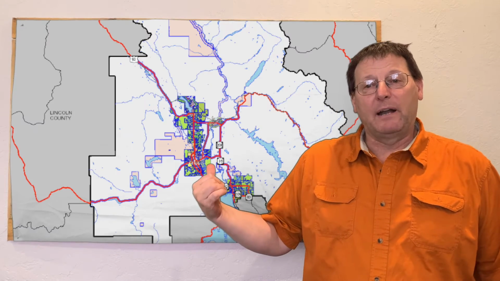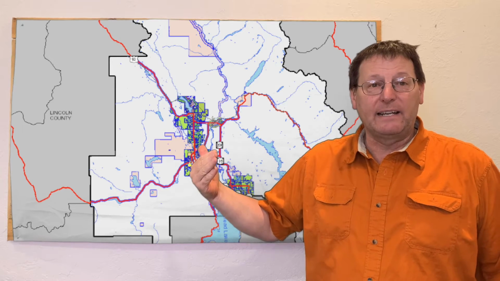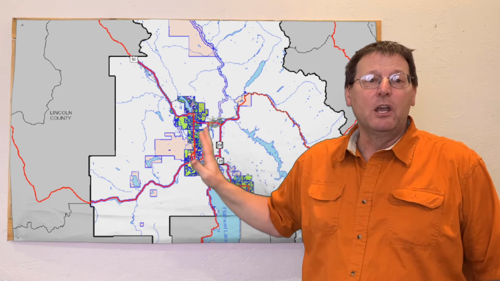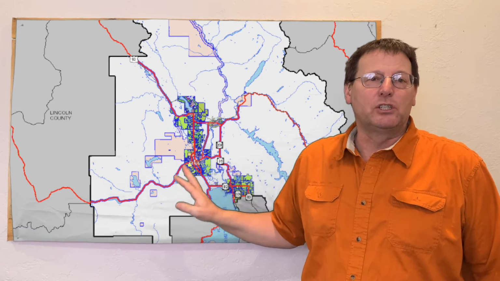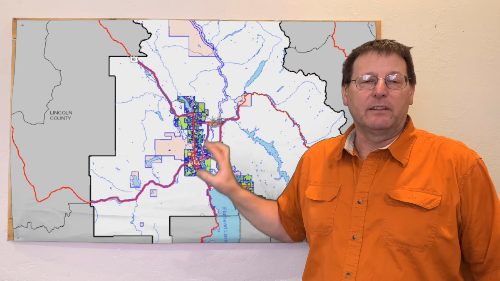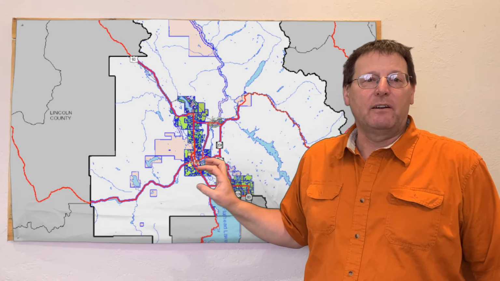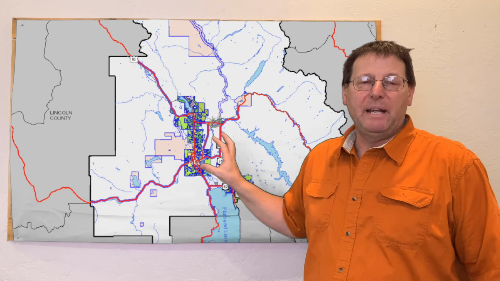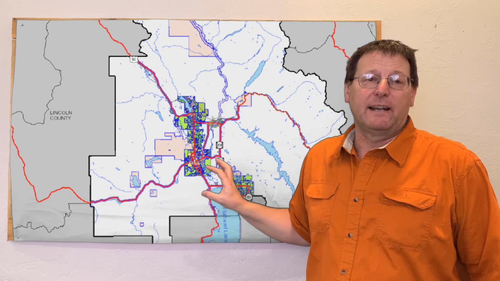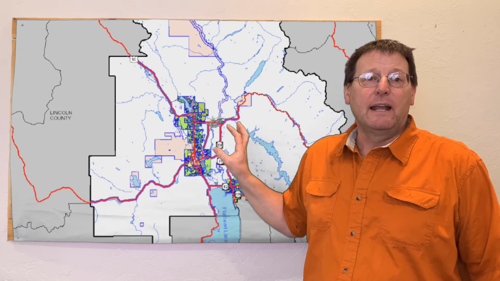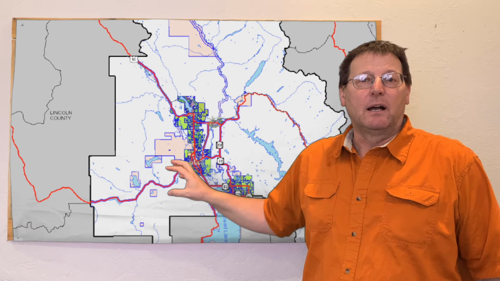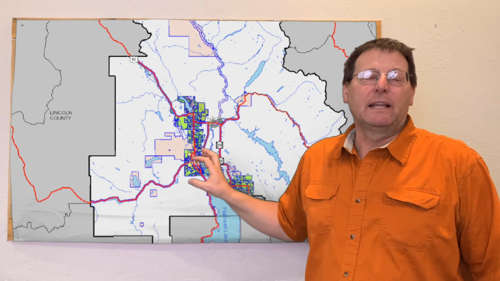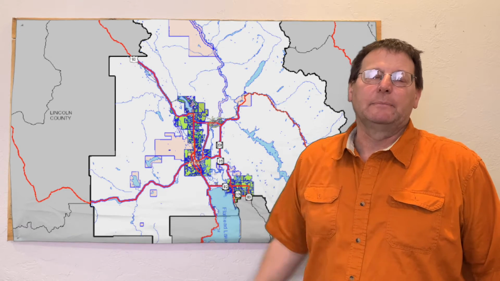In this first map right here, you can see in Flathead County, this is all Flathead County, all of the white areas are unzoned. The colored areas are the areas of Flathead County that are zoned. You can see that a vast majority of Flathead County is not zoned, and so there are no government zoning regulations that control that property.